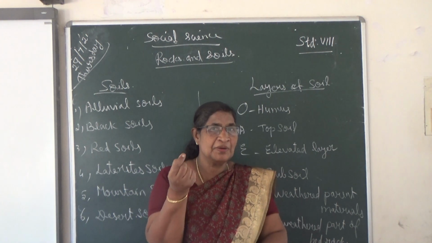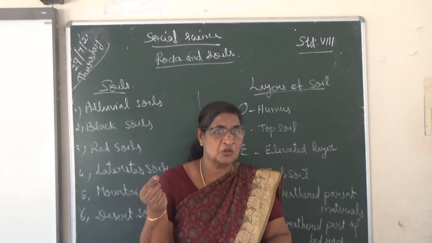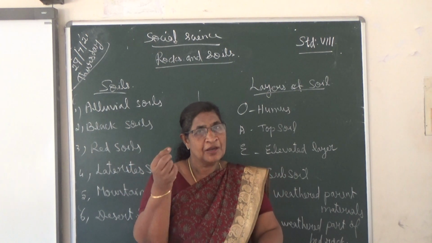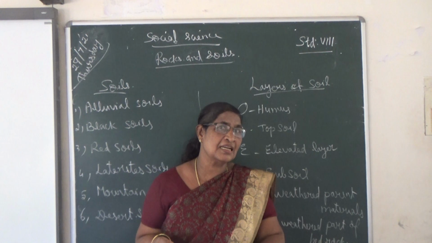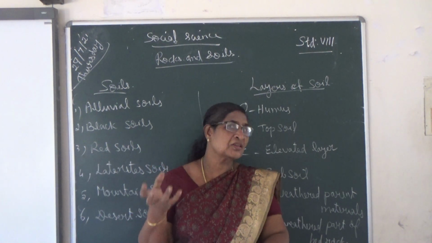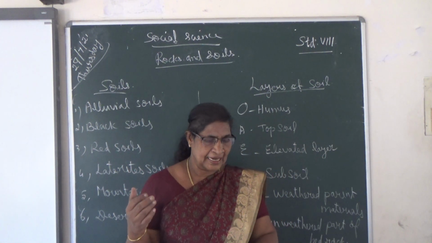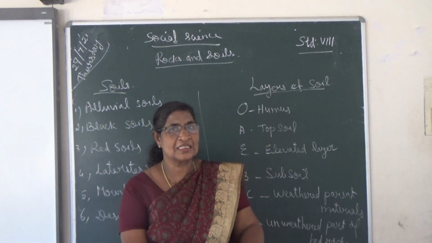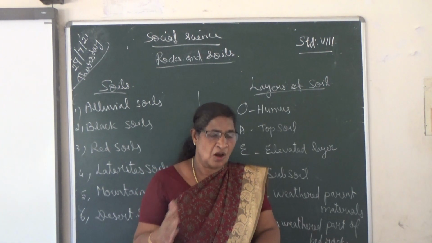If 1 centimeter of soil wants to form, how many years does it take? 200 to 400 years. If a few centimeters of soil want to form, it takes nearly 1000 years. If well-prepared soil materials, it takes about 3000 years. So soil formation is a long process. It is not a short period, it is a long process.